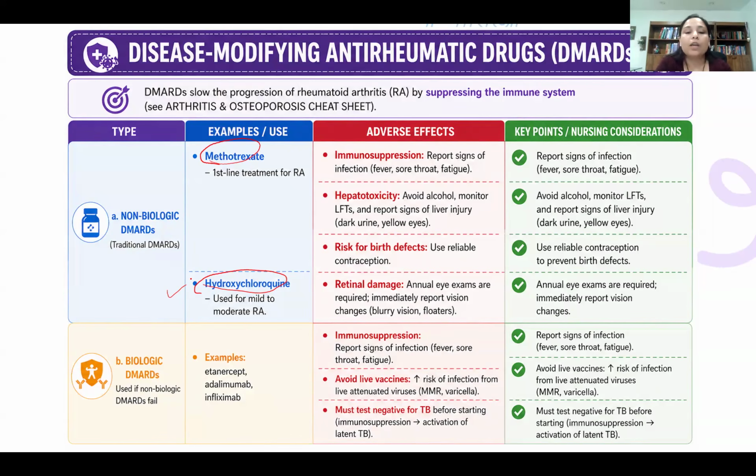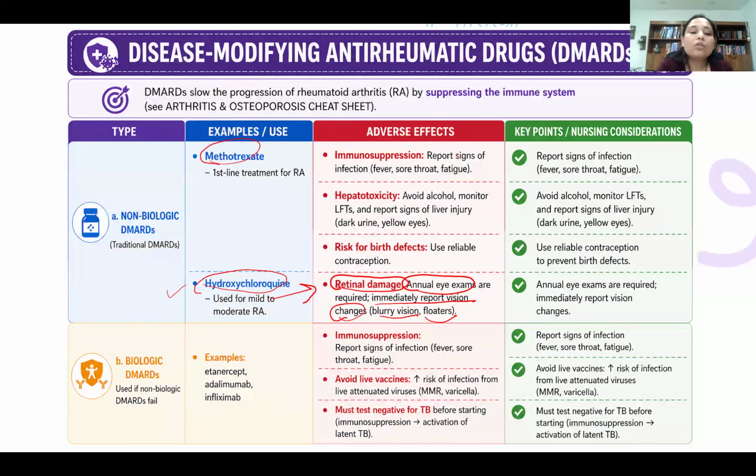And why is that? Because hydroxychloroquine causes retinal damage. So please do remember, hydroxychloroquine damages the eye. So when a patient is on that medication, an annual eye exam should be done. Okay, and you have to immediately report any vision changes like blurry vision, floaters, anything. If the patient develops them, you need to refer this patient to an ophthalmologist and immediately report to the rheumatologist. All right.